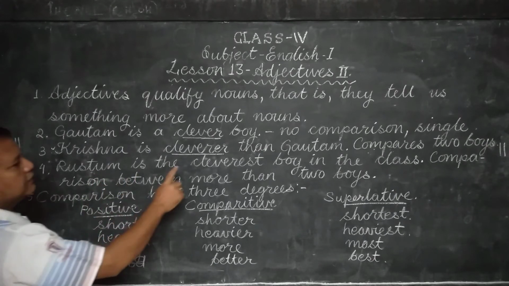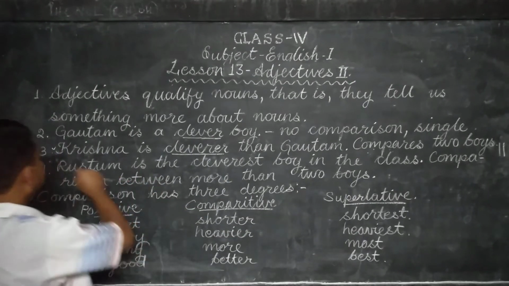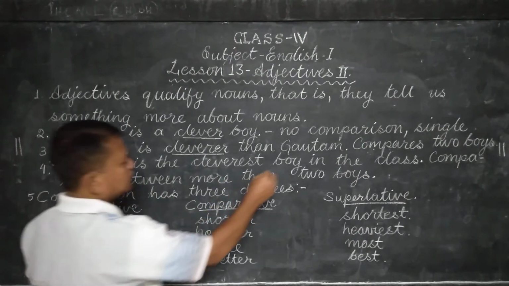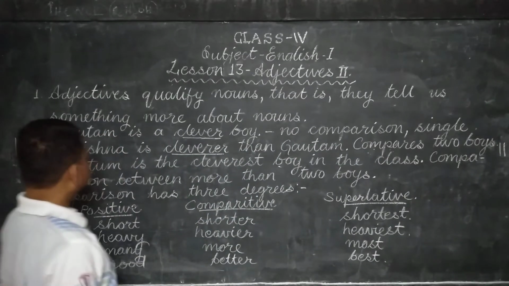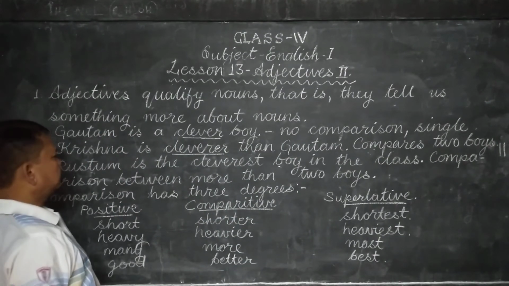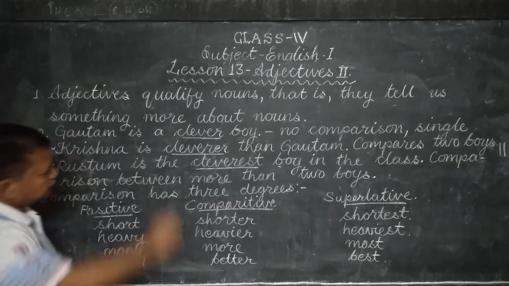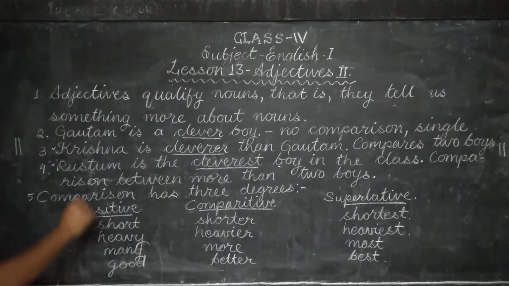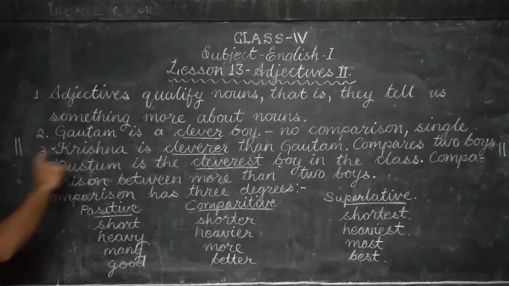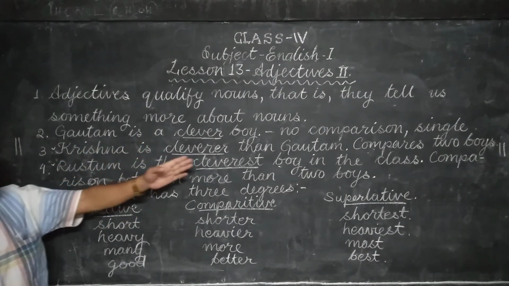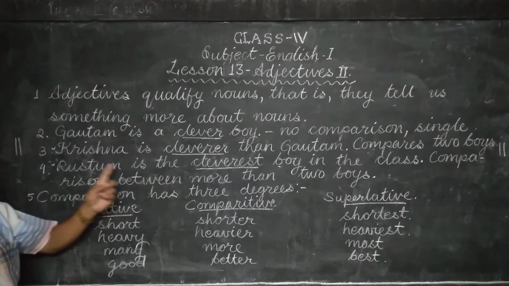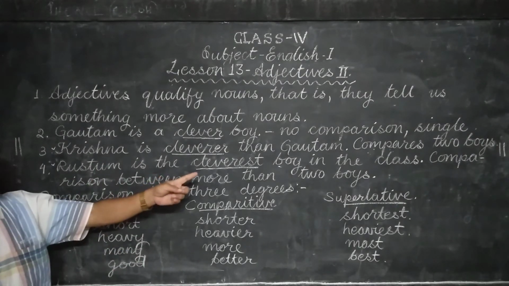Then the third one. Rustam is the cleverest boy. Rustam is the proper noun. Here we have used the common noun boy. So what kind of boy is Rustam? He is the cleverest boy. Now see what is the difference between these three sentences. Gautam is a clever boy. Krishna is cleverer than Gautam. Rustam is the cleverest boy.